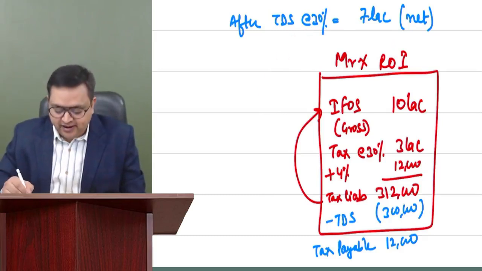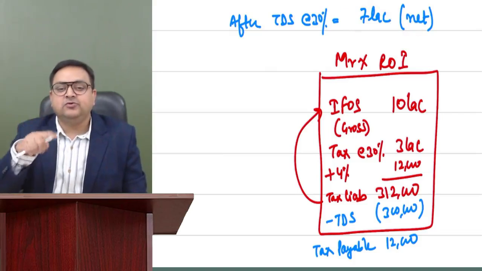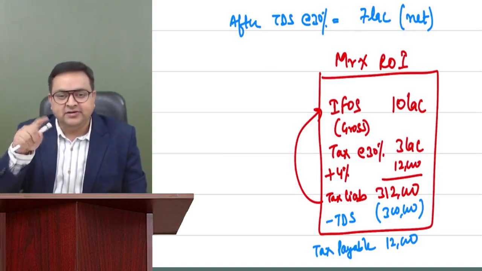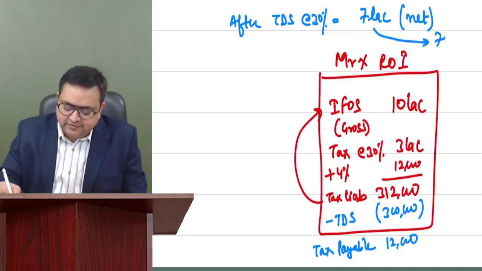Easily. Why? Because if this 7 lakh is a net amount, it means the TDS was 30%. So this is after 30%.